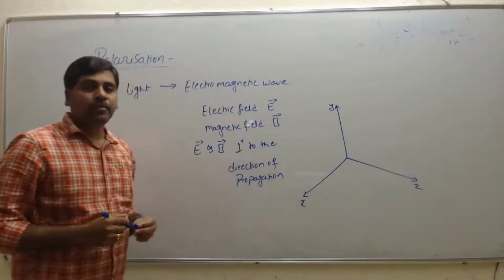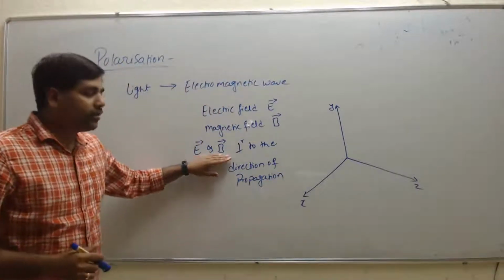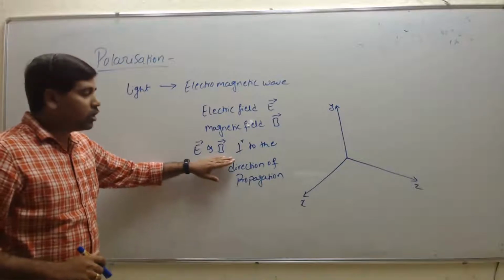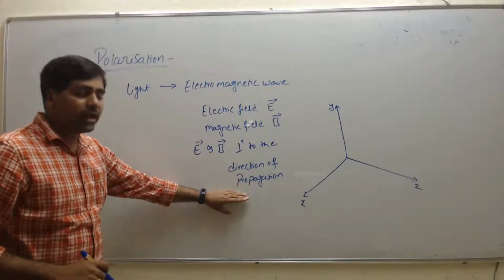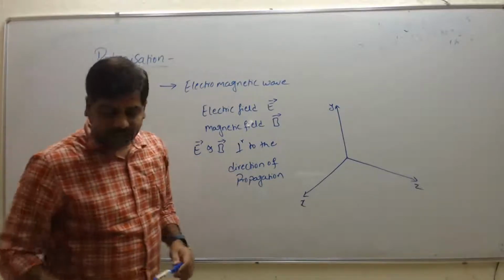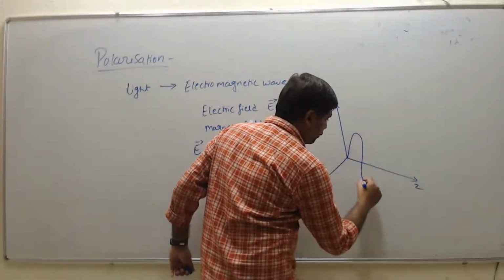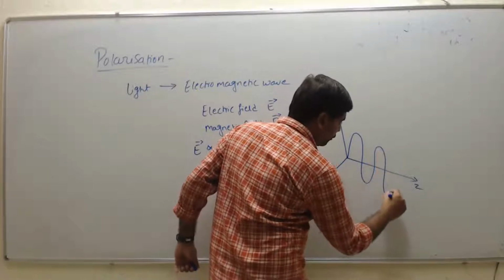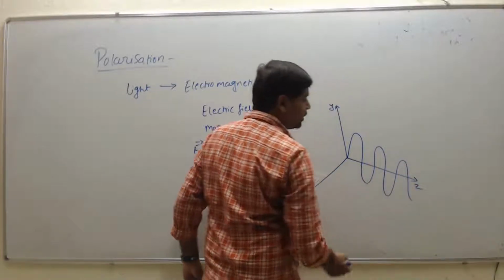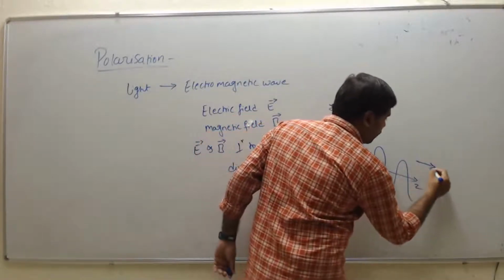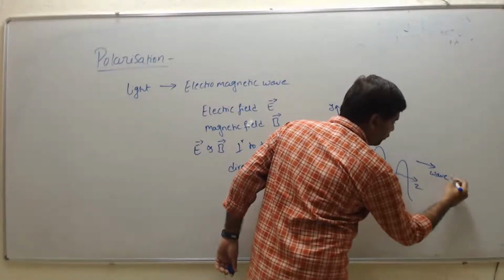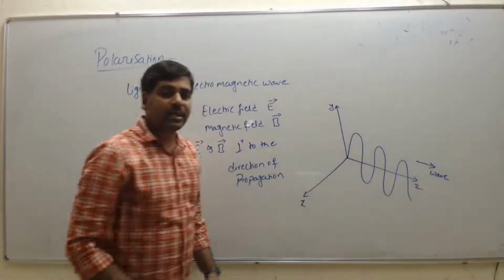So this means that the electric field and magnetic field are perpendicular to each other and also perpendicular to the direction of propagation. So if we consider the electric field, this one is the direction of propagation of wave, that is along the x axis.